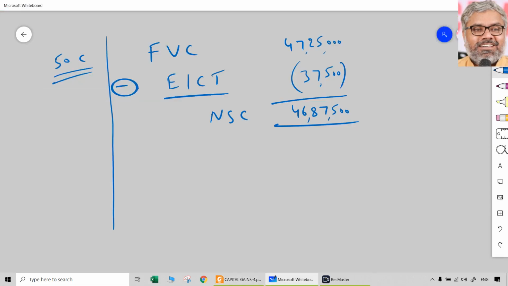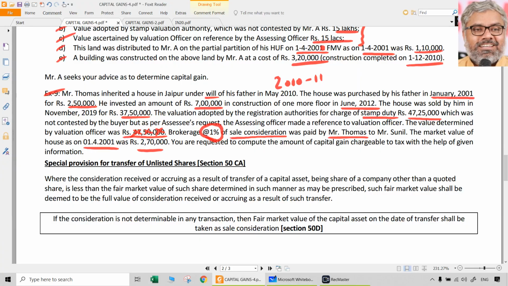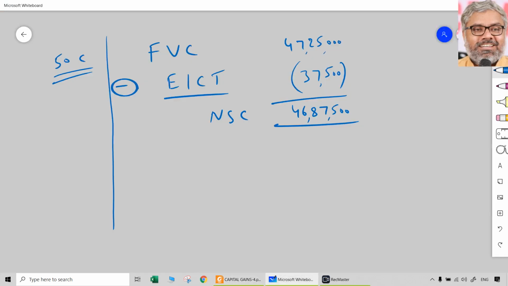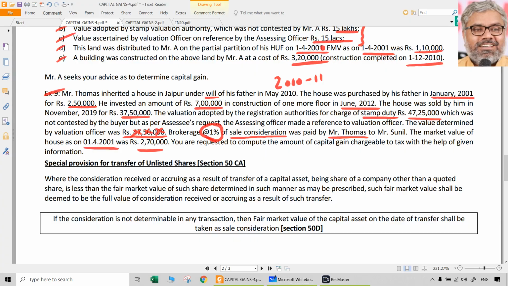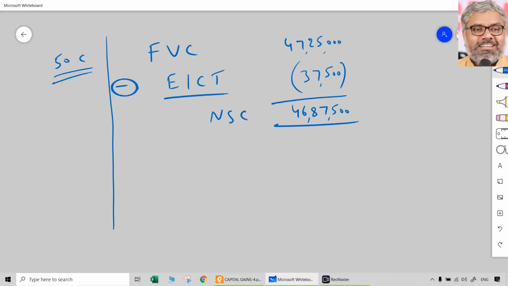1% is not on full value of consideration, 1% is on sale consideration. In this case, because of application of 50C, both are not the same. So we cannot apply 1% on 47 lakhs 25,000. We have to apply 1% on 37 lakhs 50,000, which is 37,500. After deducting it from the full value of consideration, we get net sale consideration. Then we have to deduct indexed cost of acquisition.